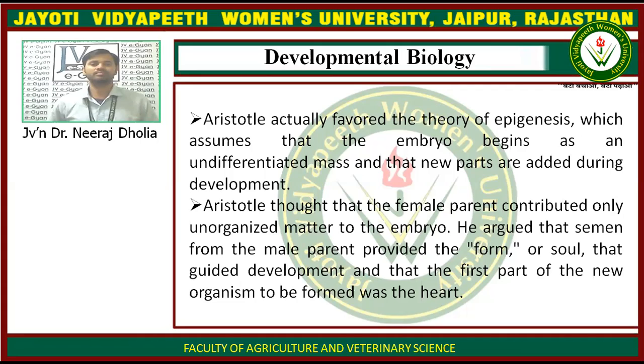And the first part of the new organism to be formed was the heart. So Aristotle added a few things: the female gives an undifferentiated mass of cells, the male gives the soul to the developing embryo and also stimulates the development of the individual, and the first organ which develops is the heart.